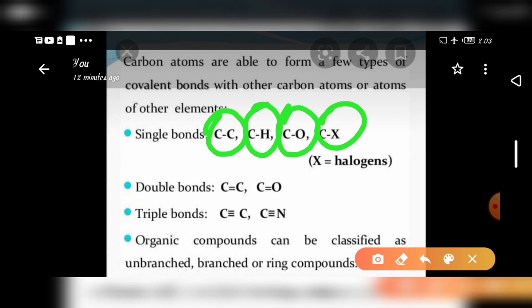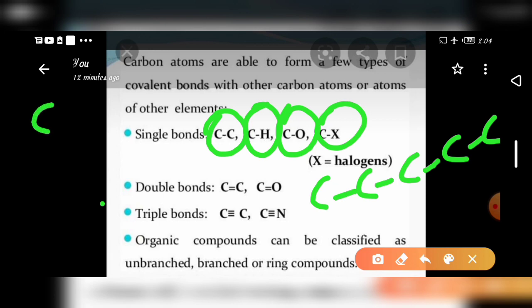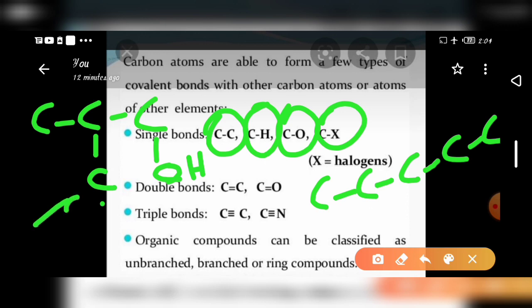Organic compounds can be classified as unbranched, branched or ring compounds. What is unbranched? There is no branch. See, this is an unbranched chain. It will go on. But branched, what is meant by branched? See here, like this. This is known as a branched chain. Any other element may also be present in a branched chain. Okay, next, ring chain. What is meant by ring chain? Like this it will be presented. See here.